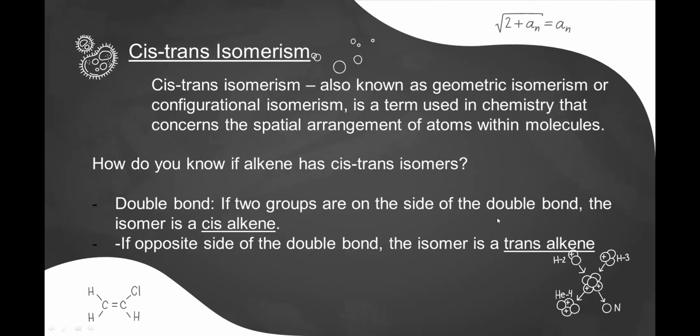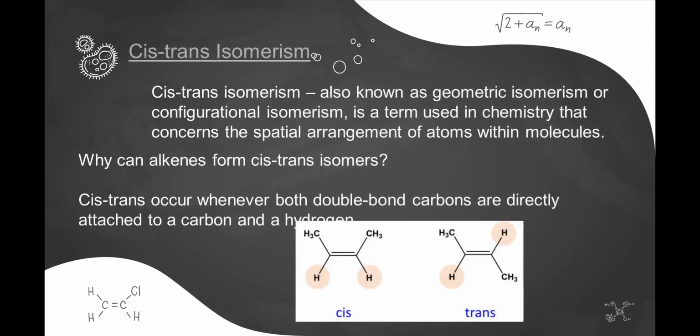Now, why can alkenes form cis-trans isomers? Cis-trans isomers occur whenever both double bond carbons are directly attached to a carbon and a hydrogen. In this case, interchanging the substituents of one of the double bond carbons creates a different isomer.